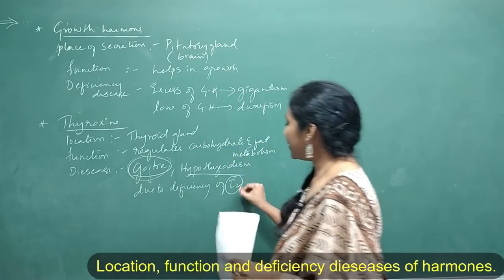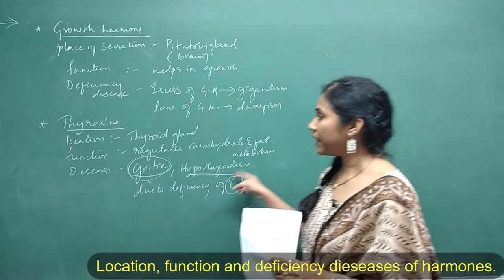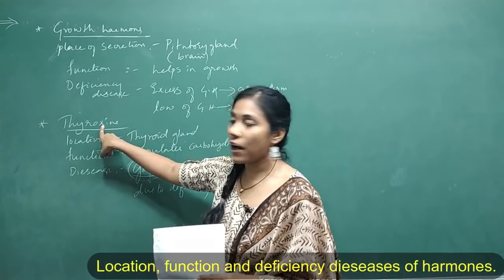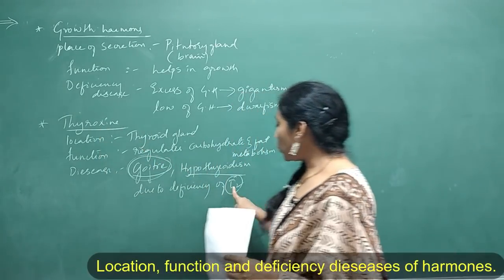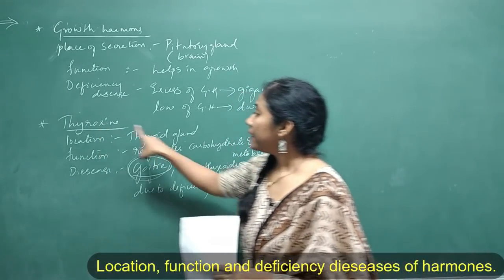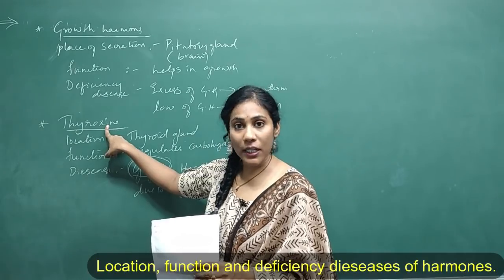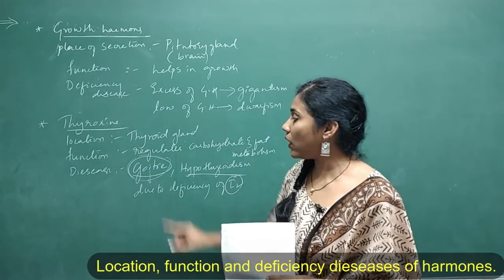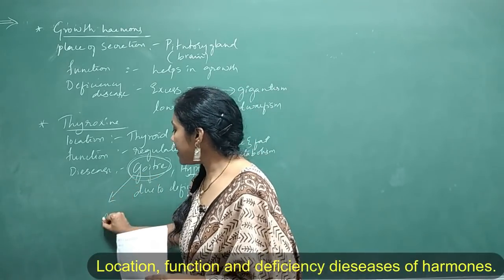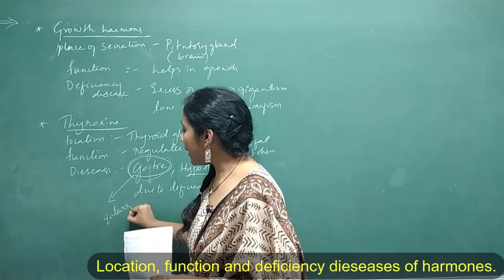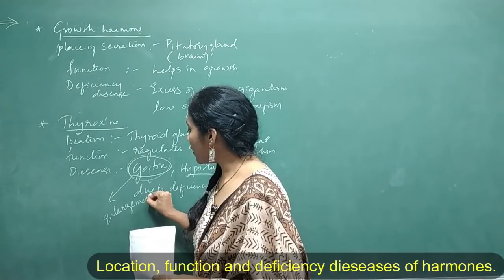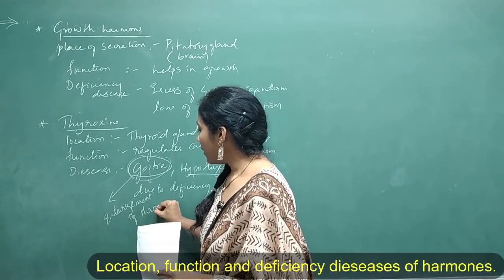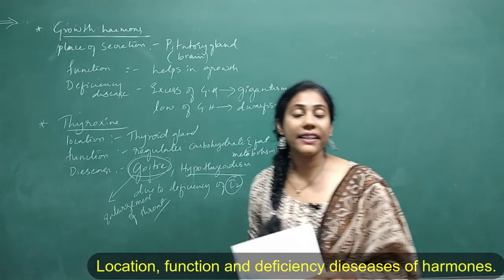You know why iodine is important here? Iodine is important for the secretion of thyroxine. Say if you don't take enough iodine, thyroxine hormone will not be secreted enough, so that it leads to the disease called goiter. Goiter is actually enlargement of thyroid gland or enlargement of throat you will observe in goiter disease.